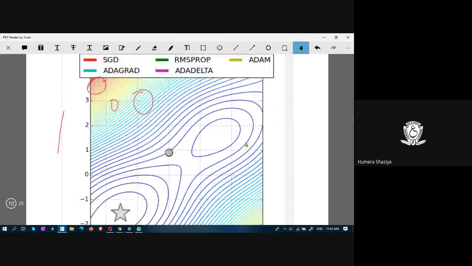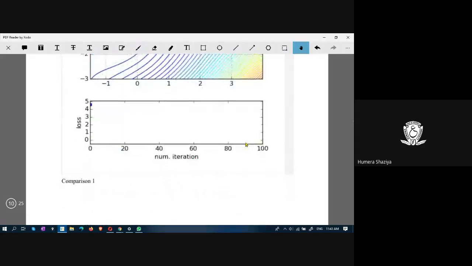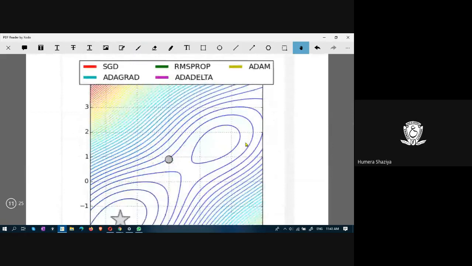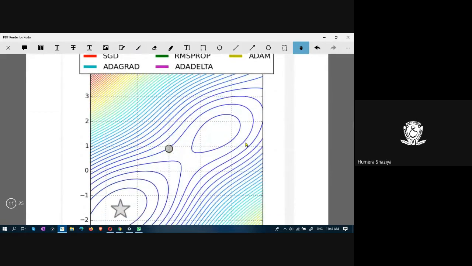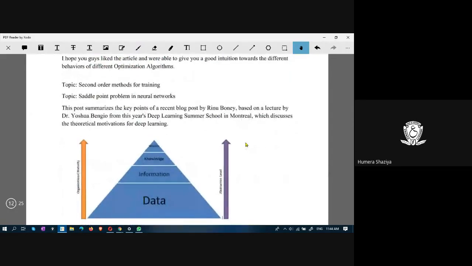They are not there. And this yellow is ADAM. That is nothing but the comparison.